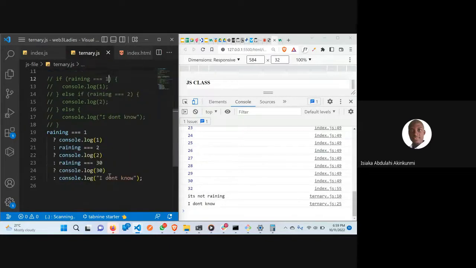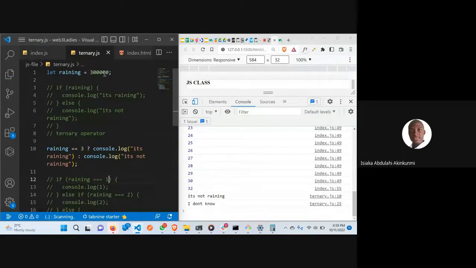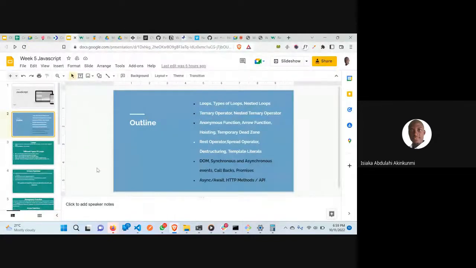I don't know, because we are saying that if it is only 1, you should do console.log 1. If it is 2, you should put 2. If it's 30, you should put 30. But if anything apart from those 3, you should put I don't know. So if I put 30 here, it will work as expected. So that's all about the ternary operator. I hope that is clear. Do you have any question as regards that?